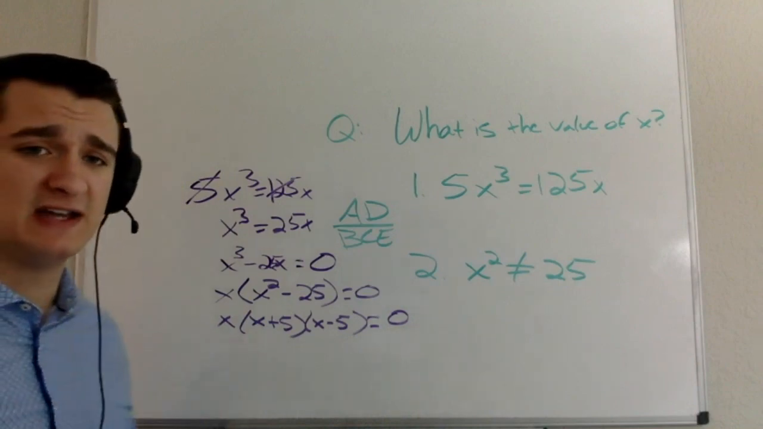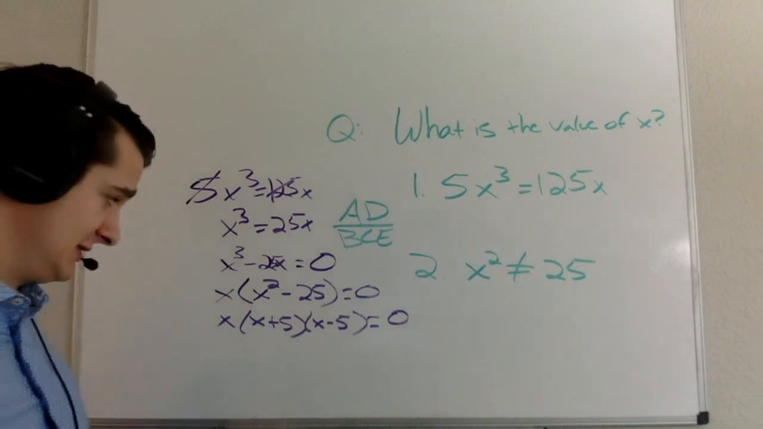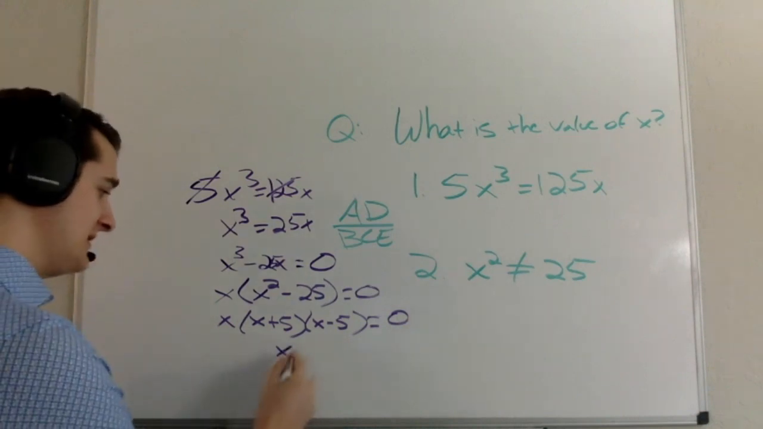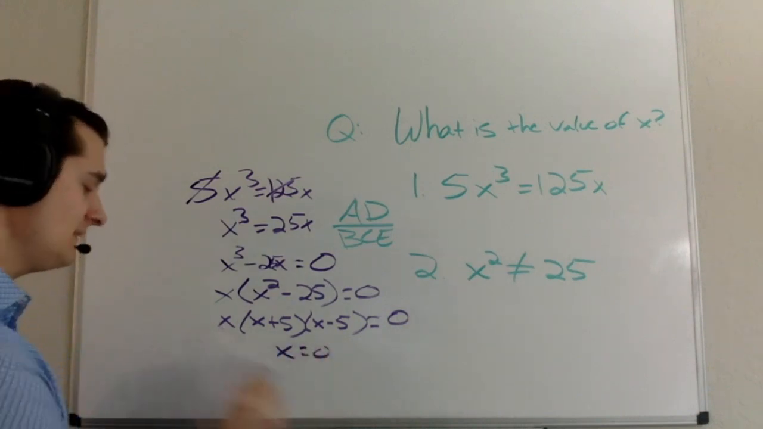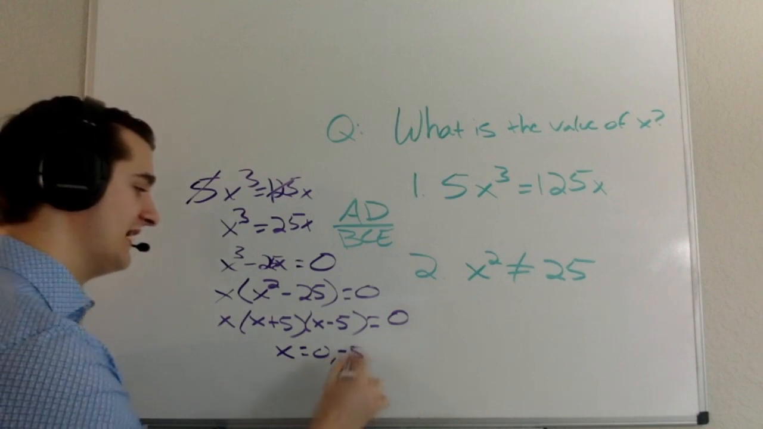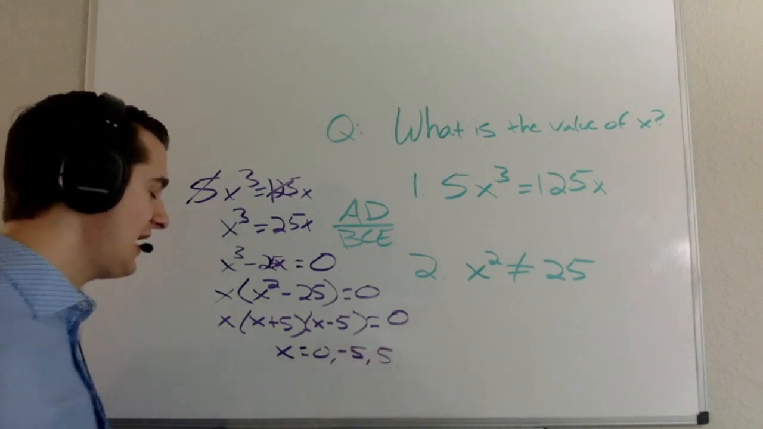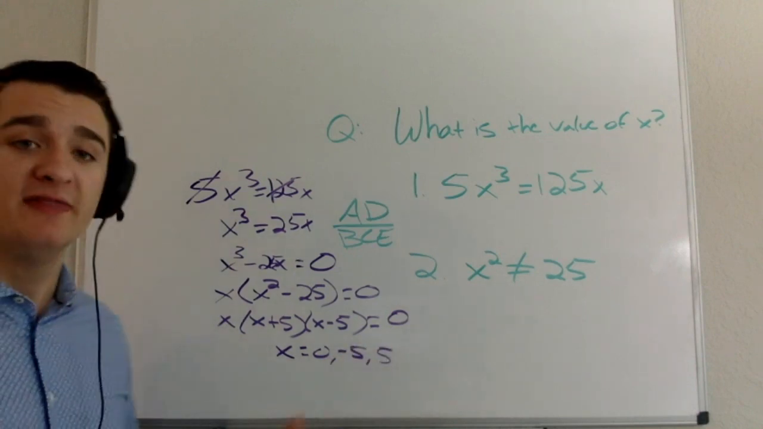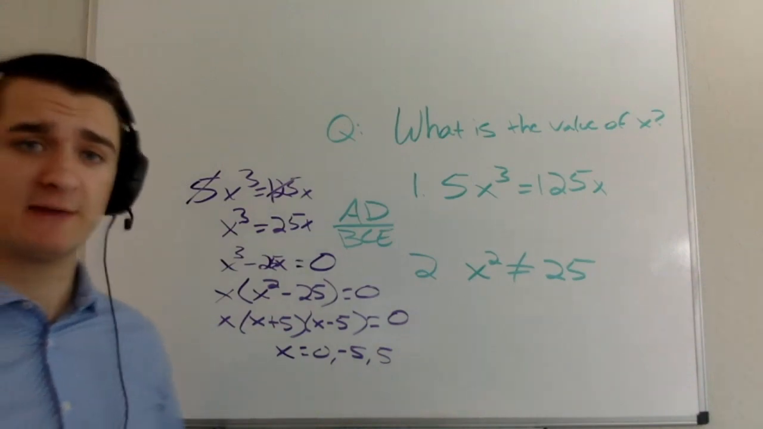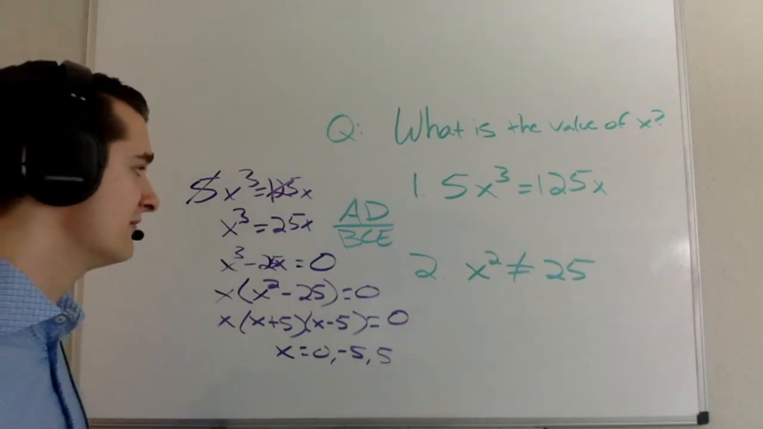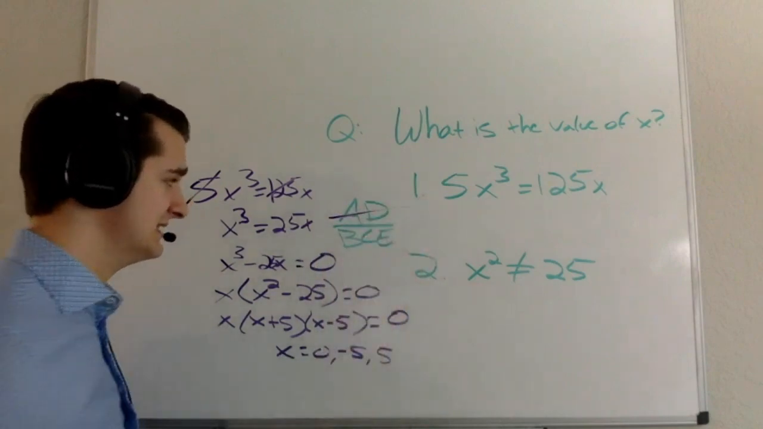When I get to this stage, okay, now I have some possible solutions for x. x could be equal to 0, x could be equal to negative 5, and x could be equal to 5. So I have 3 possible solutions for x. That's not sufficient, right? I need to be able to solve to just one possible solution for x, so I can eliminate A and D.